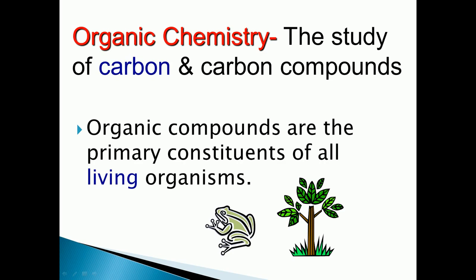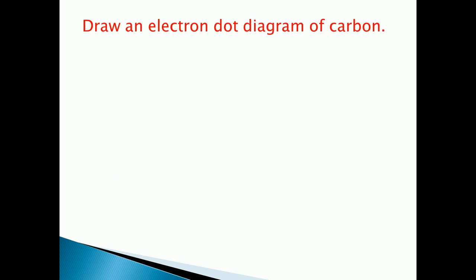Organic compounds are the primary constituents of all living organisms. So organic compounds are those compounds in which carbon acts as the major element.